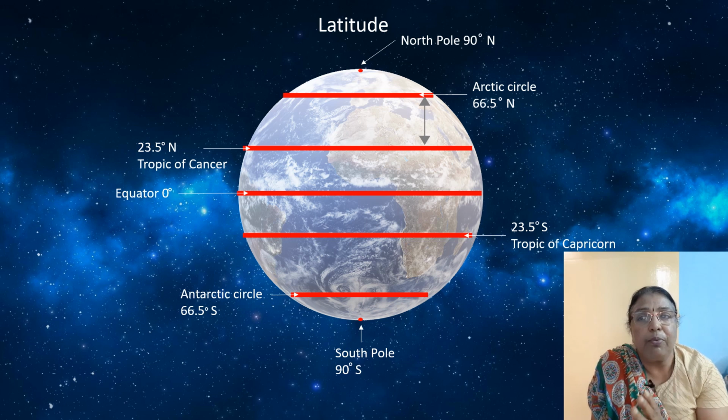So what is the importance of studying the latitudes? The latitudes help us to understand the climatic zones. So this is the base to understand the geographical facts.